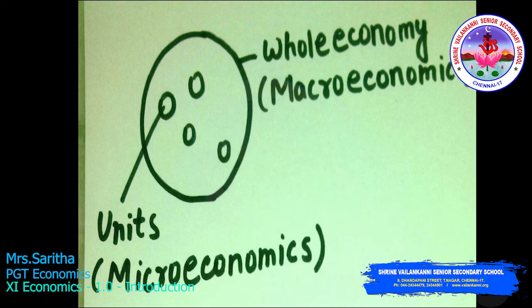Now, the picture tells you what micro means. Micro means the study of individual units. That's what I have said. Micro, small, I stands for individual. Macro, A, stands for aggregate as a whole. So this is micro and macroeconomics.